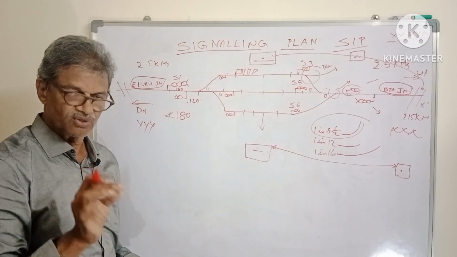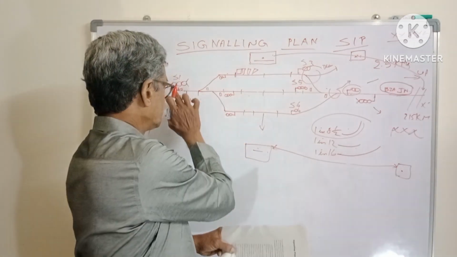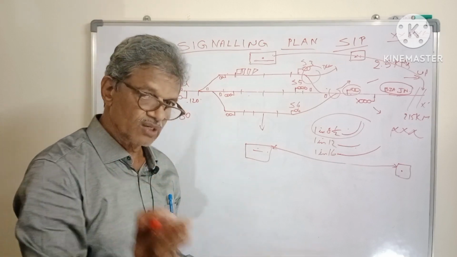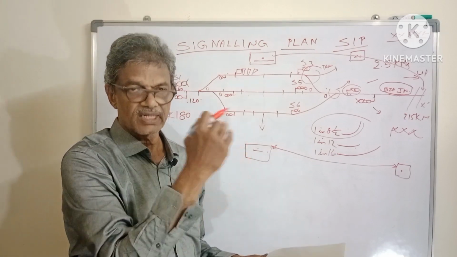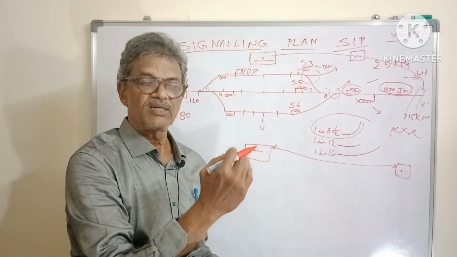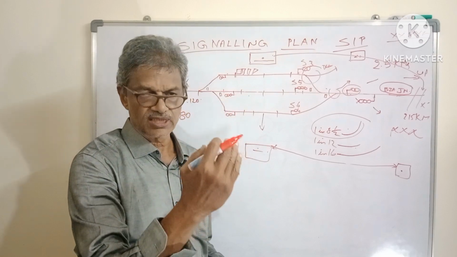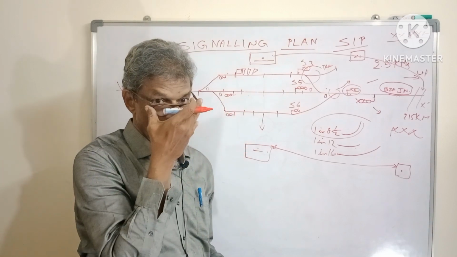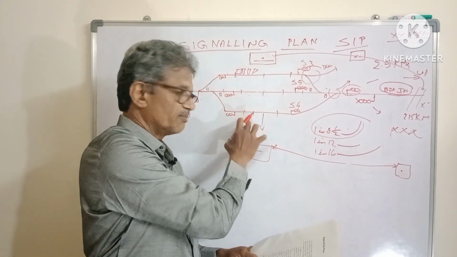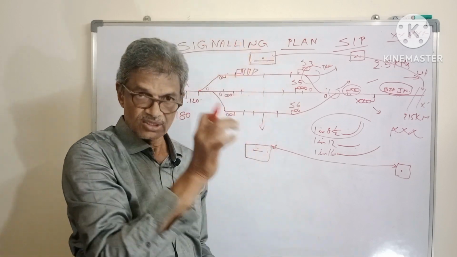If, for example, there is no possibility to keep 180 meters between this and this, then what happens? We can't throw it out. So we should get the prior approval from the CRS. CRS will give the approval basing on some procedure. He will adopt some procedure, so he should maintain this. Then only this can be allowed. So the same thing the station master should allow.